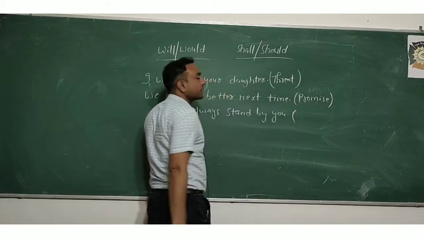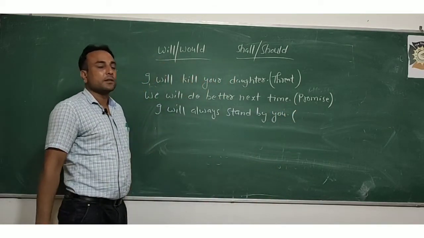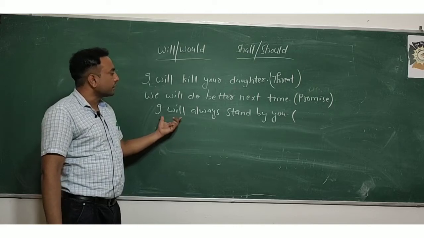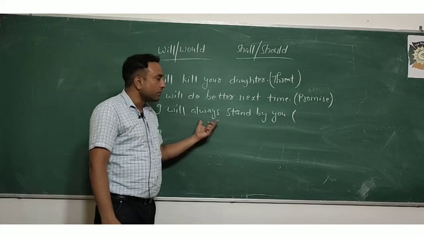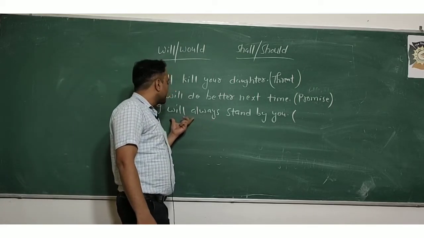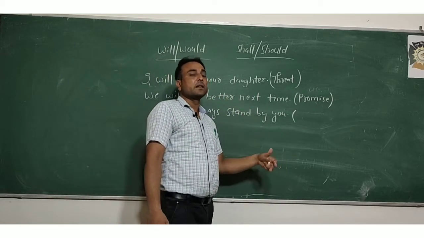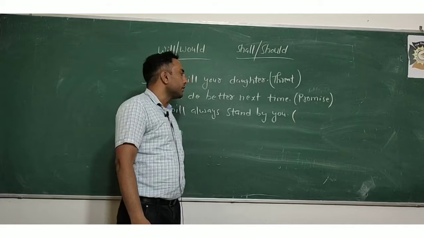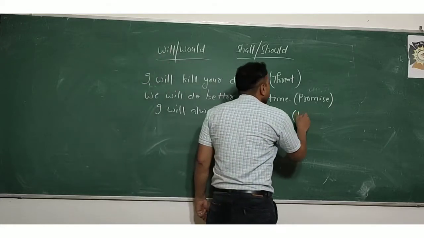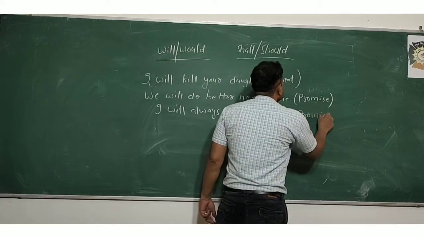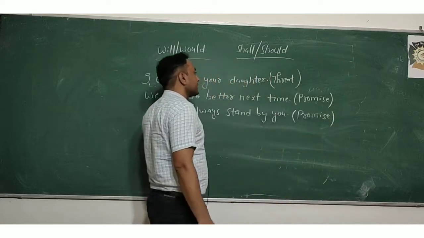This is a promise. So when you read the sentence deeply, you need to read the structure of the sentence, you need to understand the meaning of the sentence and the sense of the sentence, then everything will be clear to you. There is also a promise in the sentence. So threat, promise and willingness.